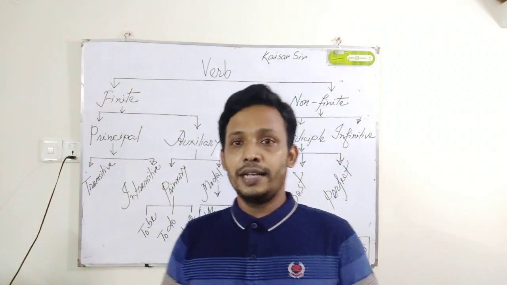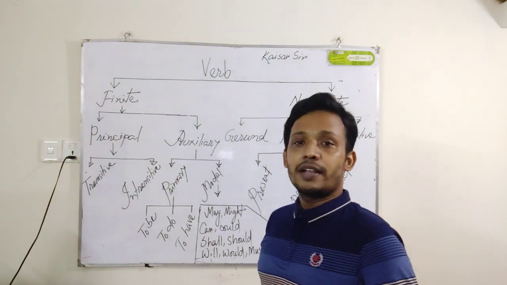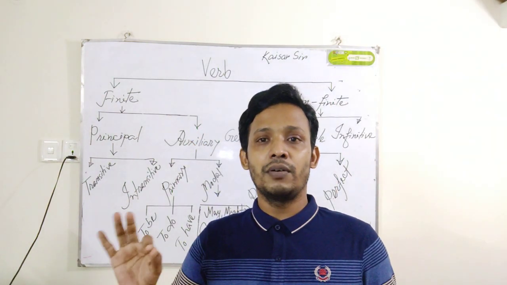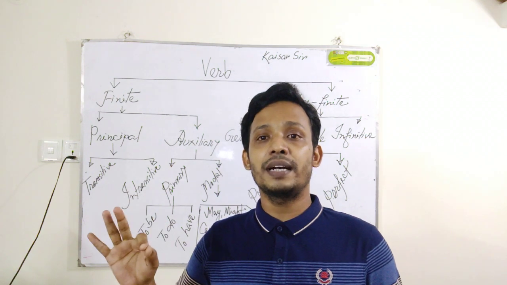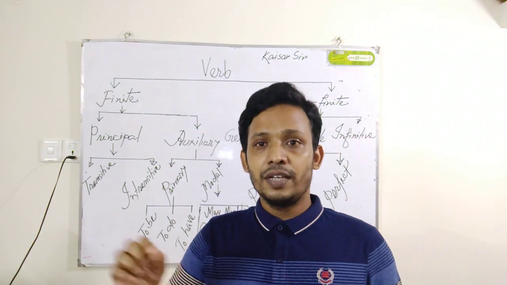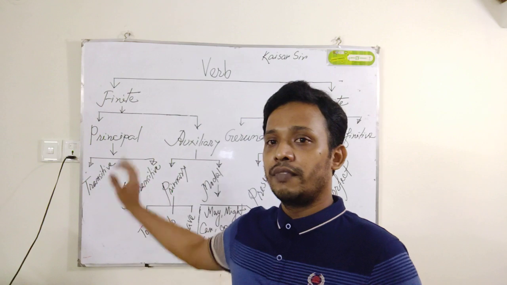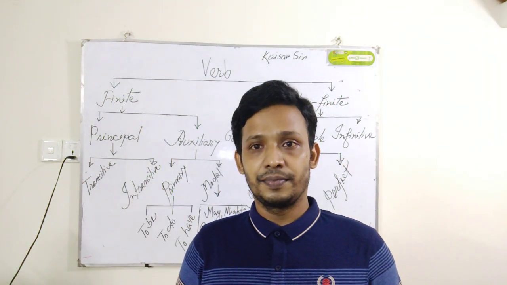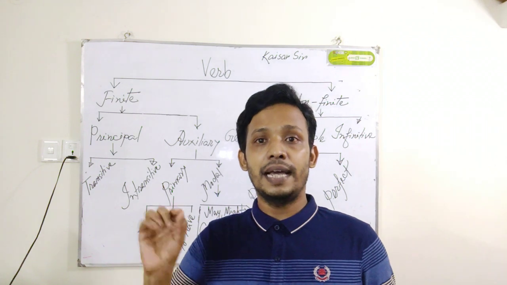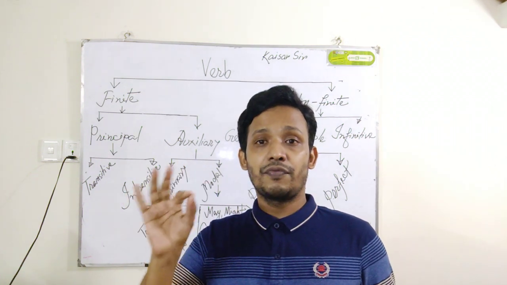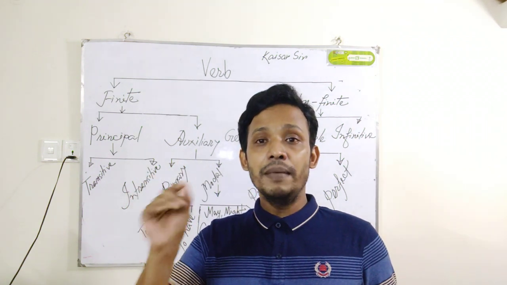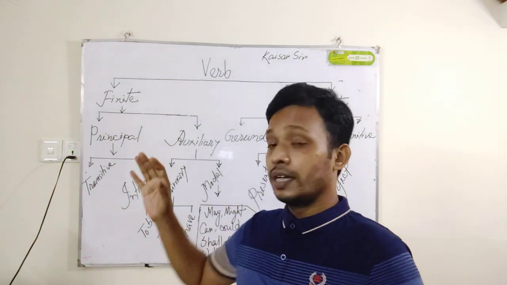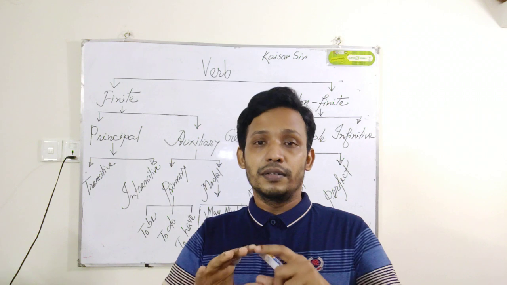So come to the point at first. Finite verb. In Bengali we know that finite verb is Samapika Kriya. At first we have to keep in mind that finite verb is a must to make a sentence. That means the verb that makes the full meaning of a meaningful, full sentence.